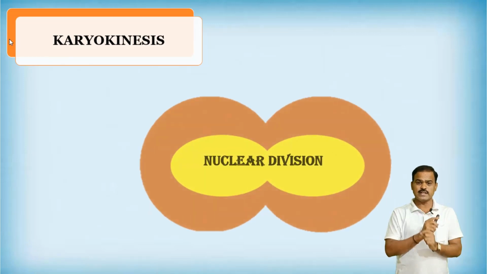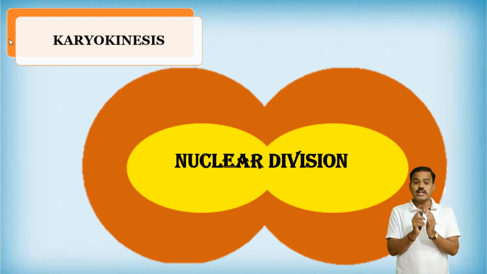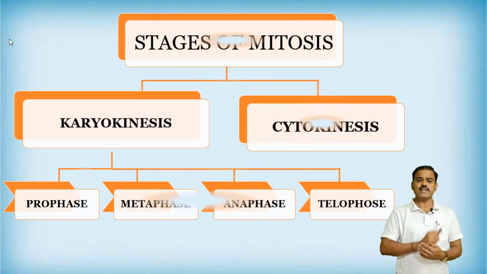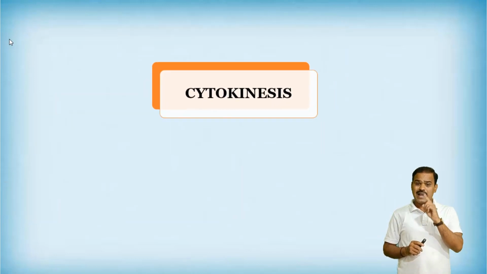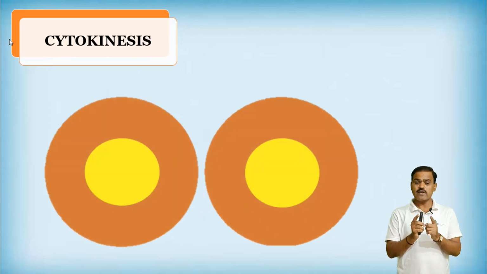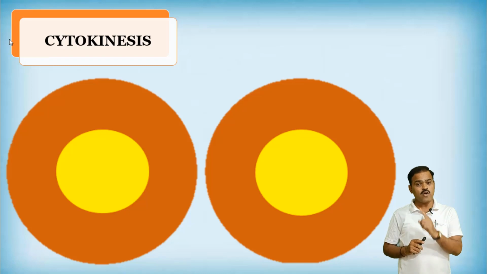Karyokinesis means nucleus division. See there in the picture, the nucleus is going to divide. And the second stage is called cytokinesis. Cyto means cytoplasm and kinesis means division again. So here the cytoplasm divides and two daughter cells are formed.